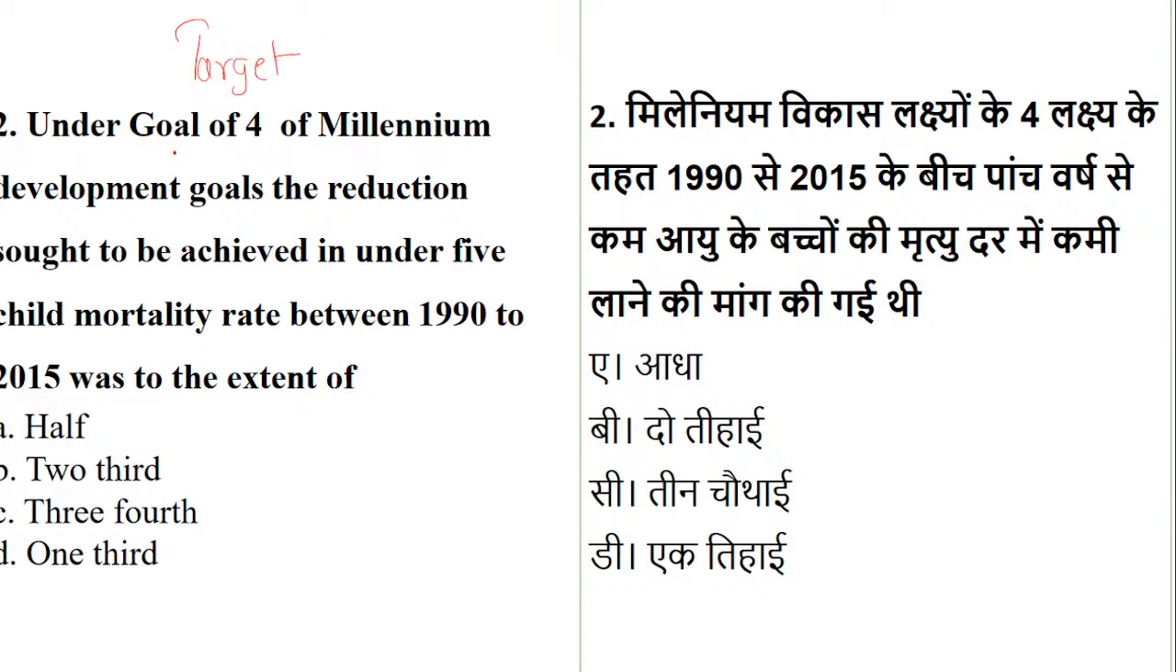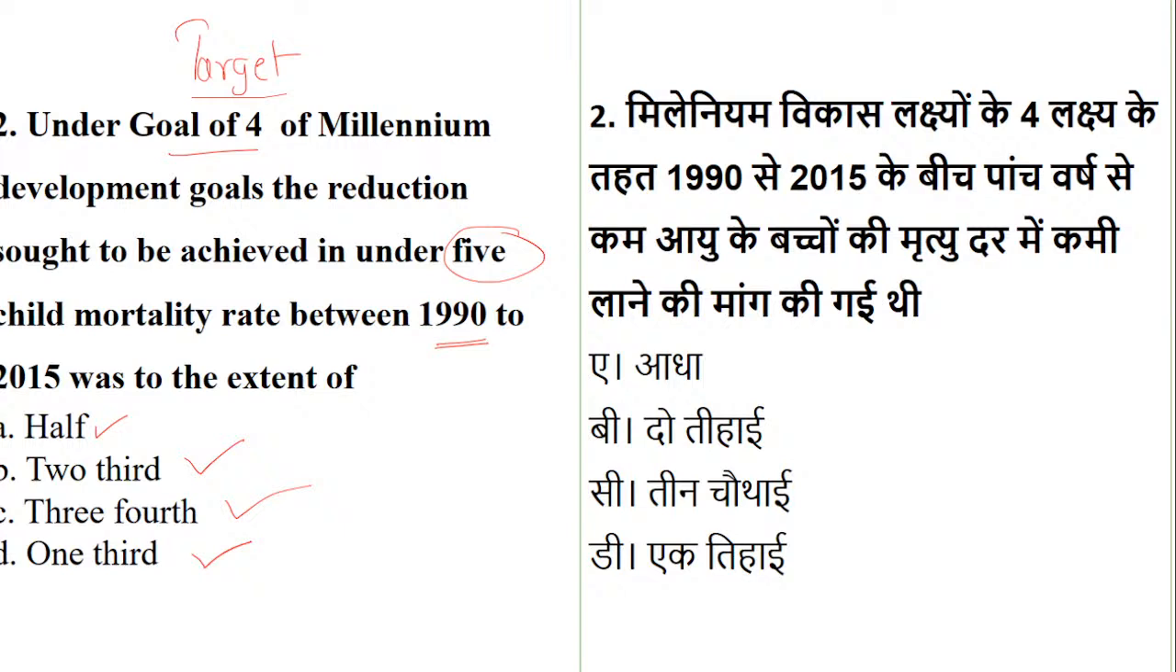Now, under goal 4 of the Millennium Development Goals, the reduction sought to be achieved in under 5, that is age 5, child mortality rate between 1990 to 2015 was to the extent of what? Was it to the extent of half? Was it to the extent of 2/3? Was it to the extent of 3/4? And was it to the extent of 1/3? So what is the right answer? I know that I have promised everyone that I will be exclusively taking one lecture on target, which I will put, but till then let us at least have a set of questions.